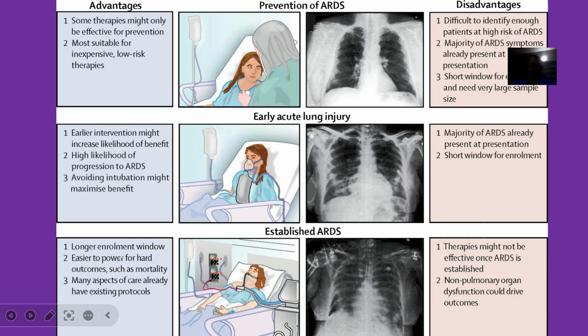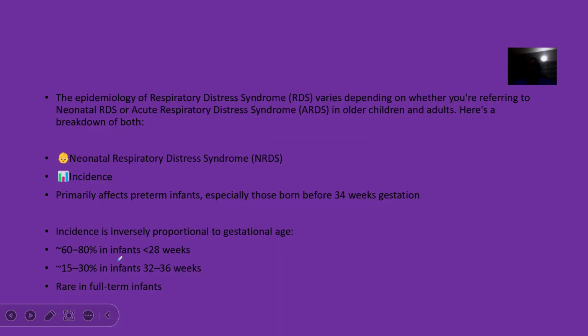For respiratory distress syndrome, the epidemiology, we said that it actually varies depending on whether you are looking at the one in newborns or the one in older children or adults in general. The ones in newborns, we said that this one primarily affects children that are born before their time. So children born before their time are the ones that are mostly affected.